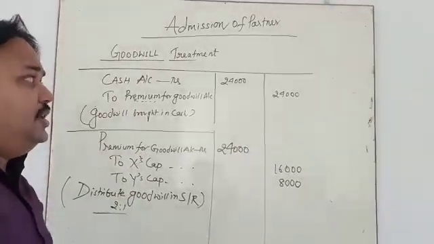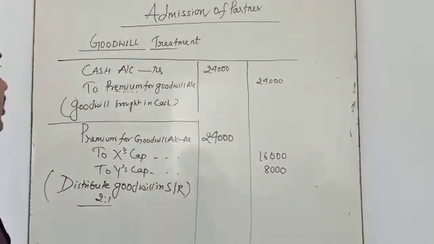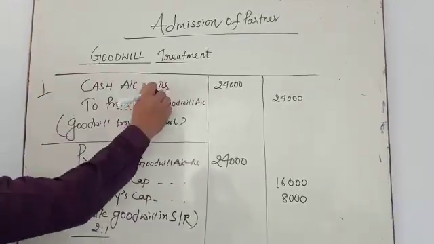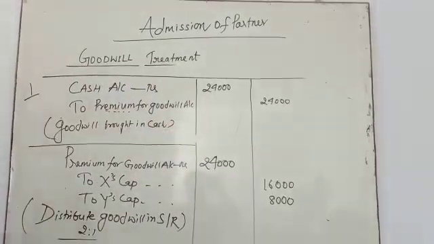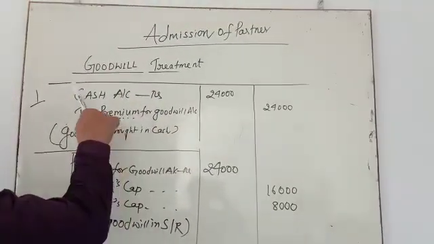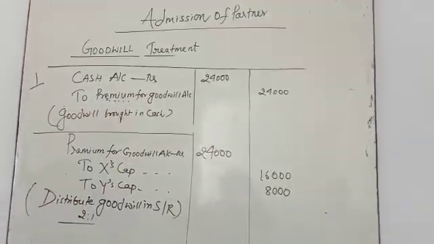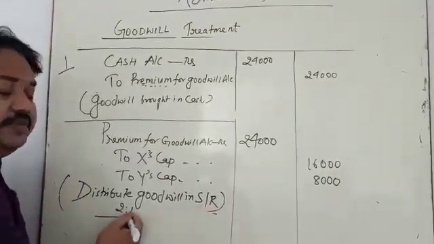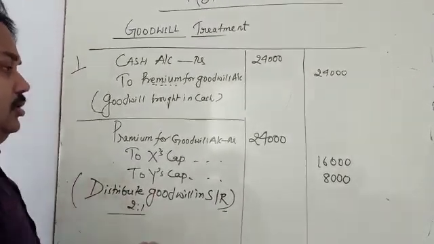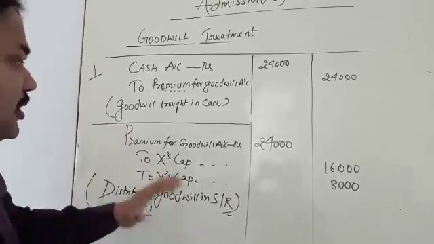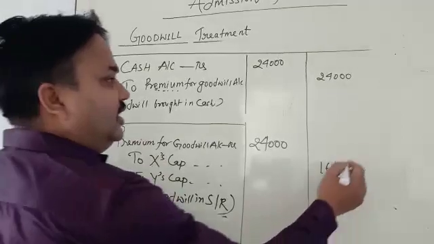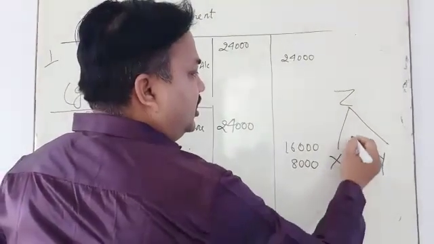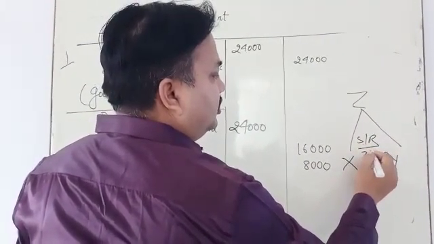My dear student, it is a simple journal entry where you have to understand the goodwill treatment. Today we have studied when goodwill is brought in cash. The first entry is Cash Account debit to Premium for Goodwill. Why do we write premium? Because this goodwill amount is brought in the form of cash. This Premium for Goodwill Account is going to be distributed in the sacrificing ratio, which is 2:1. Z is going to compensate X and Y in the sacrificing ratio 2:1.